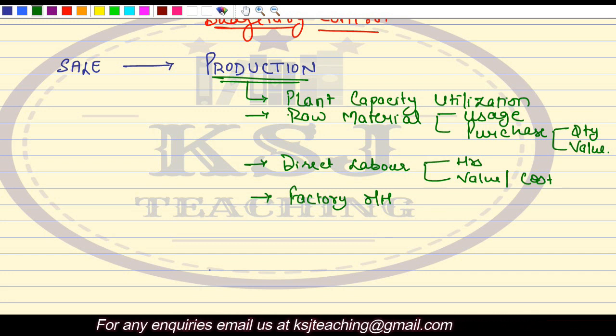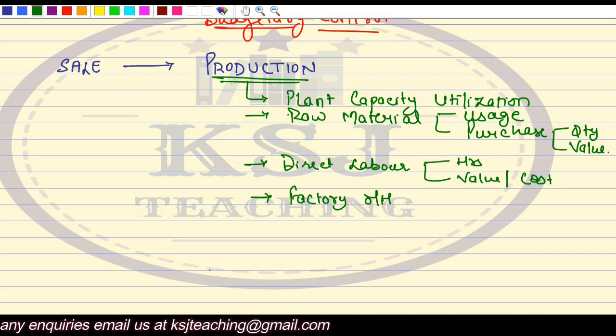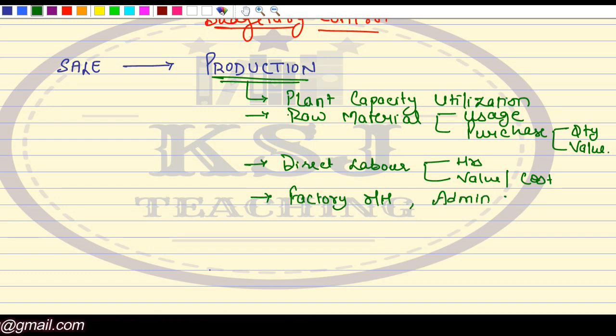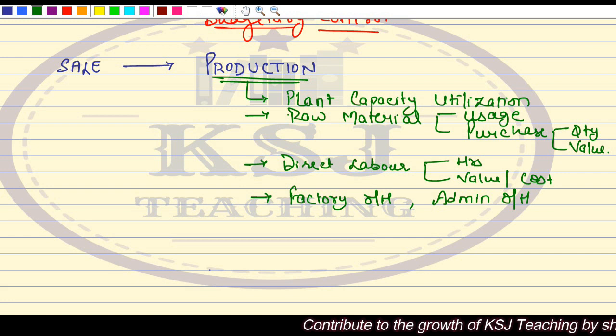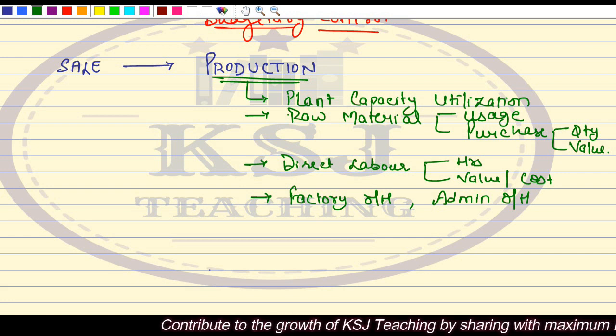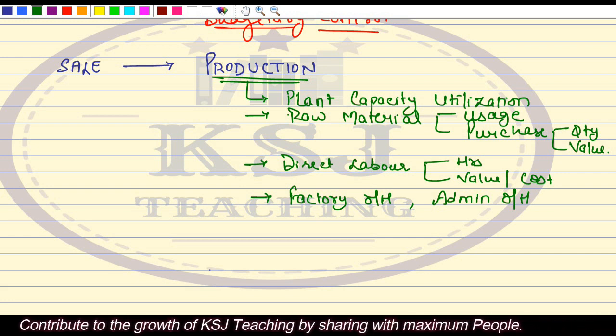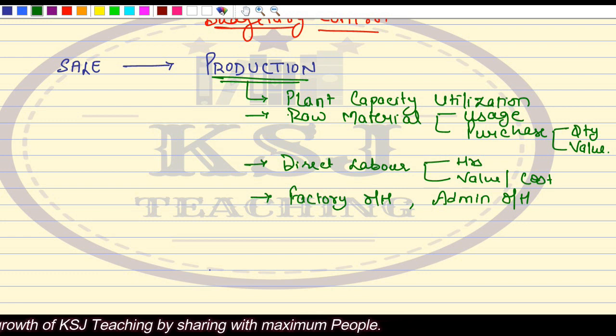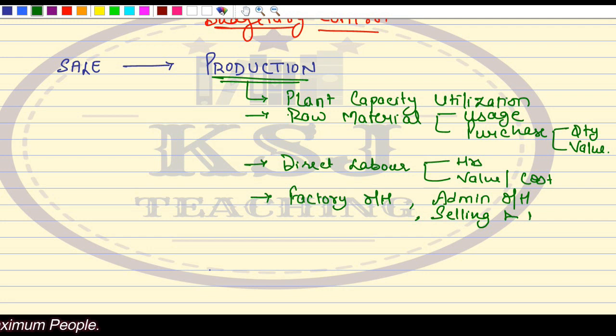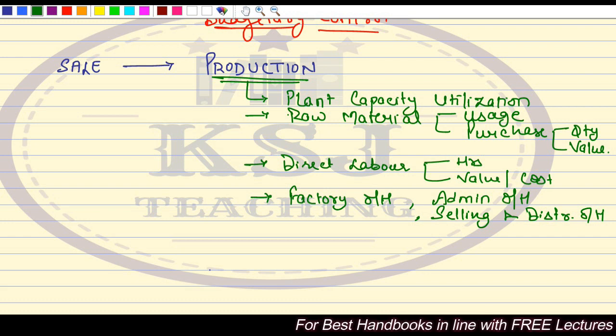Like we have discussed the factory overheads, on the same lines, you will have the administration overheads budget also. We are not going to cover it, not very important. Administration overheads, same way we divide all the overheads related to office and administration into variable, fixed and semi-variable. That's it, nothing else. On the same lines, we'll have the selling and distribution overheads, which we are not going to discuss.